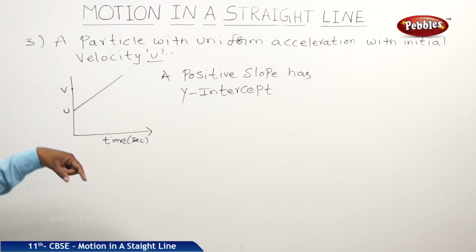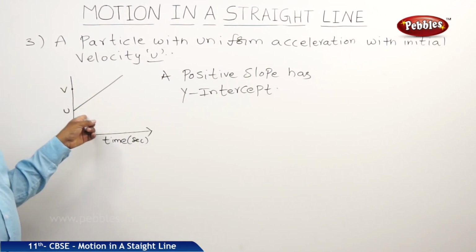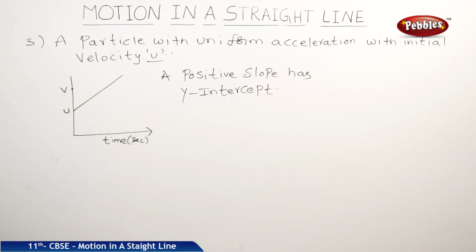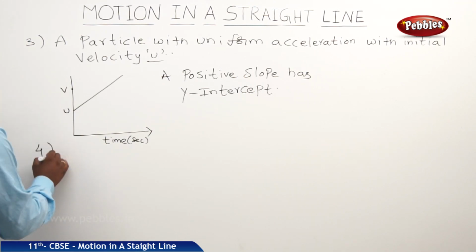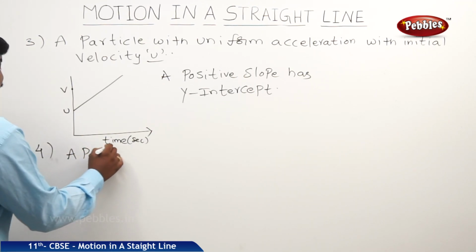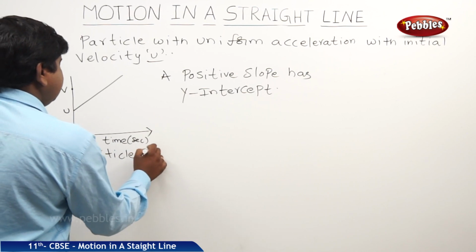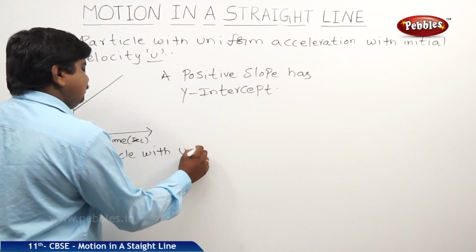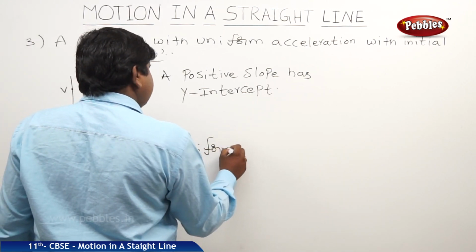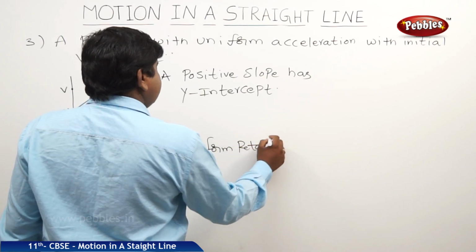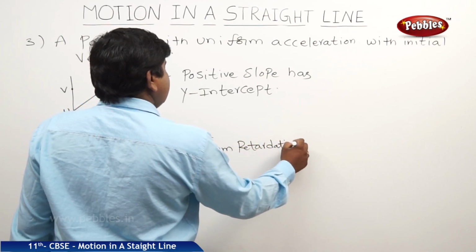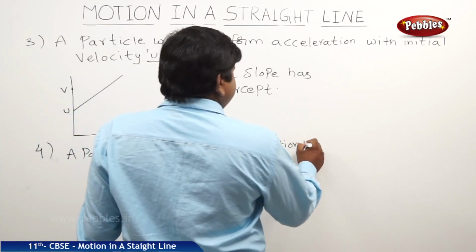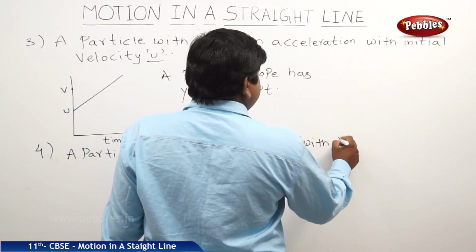If the body is under uniform retardation, the situation is like this: a particle with uniform retardation ending at velocity 0.